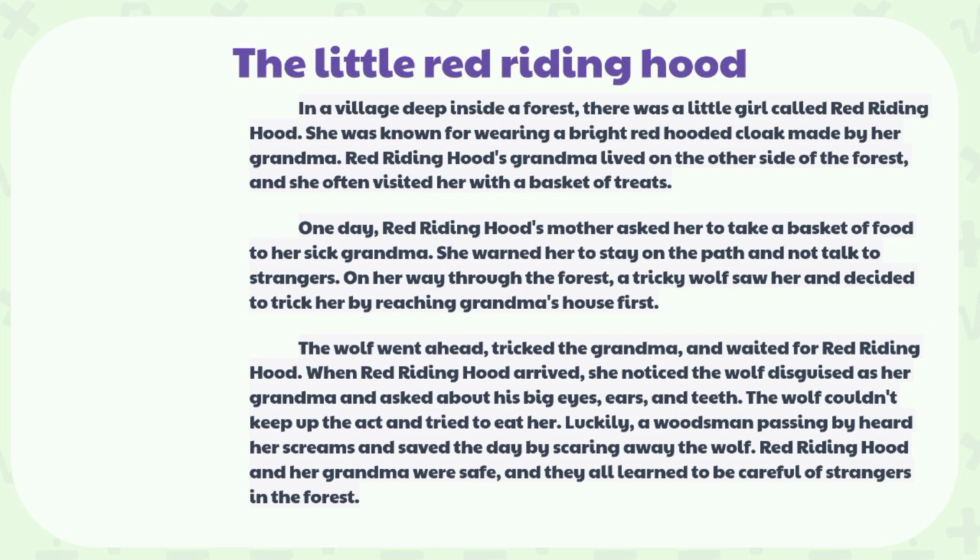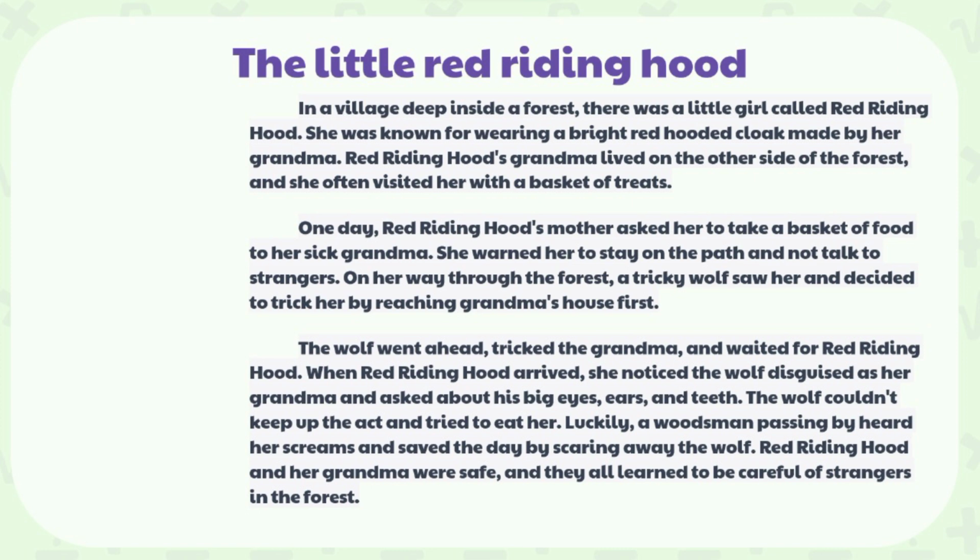On her way through the forest, a tricky wolf saw her and decided to trick her by reaching Grandma's house first. The wolf went ahead, tricked the grandma, and waited for Red Riding Hood. When Red Riding Hood arrived, she noticed the wolf disguised as her grandma and asked about her big eyes, ears, and teeth.